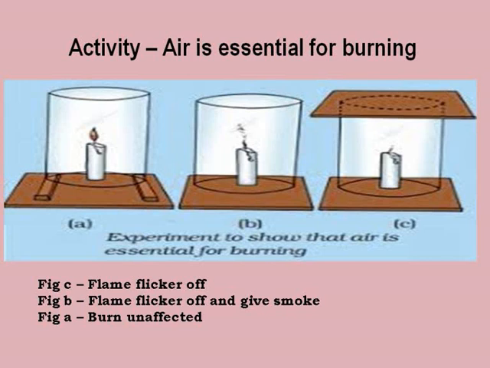In case of C, the flame flickers off because air is not at all available. In case of B, we observe that the flame flickers and produces smoke. And in case of figure A, we observe that the candle is burning unaffected. Why? Because the candle is getting a continuous supply of air in case of figure A. So, this shows that air is essential for burning.